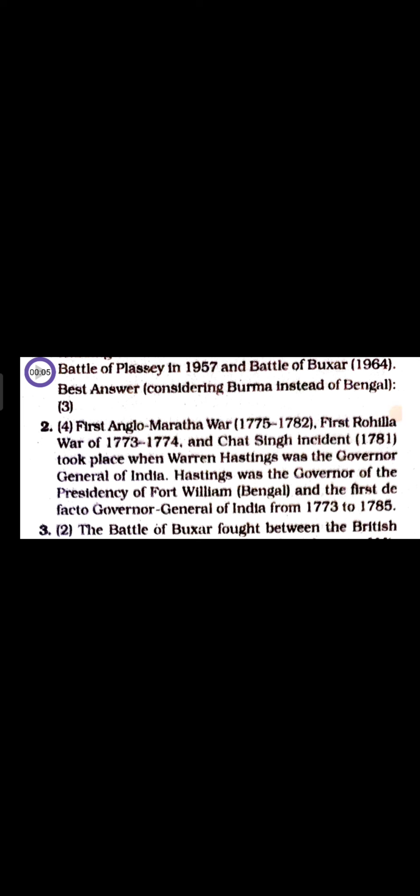The First Anglo-Maratha War from 1775 to 1782, the First Rohilla War of 1773 to 1774, and the Chait Singh incident took place when Warren Hastings was the Governor General of India. Hastings was the governor of the presidency of Fort William and the first de facto Governor General of India from 1773 to 1785.